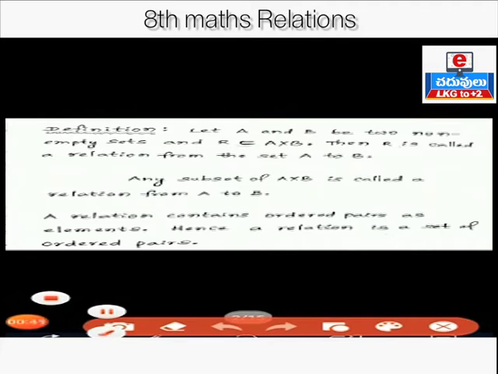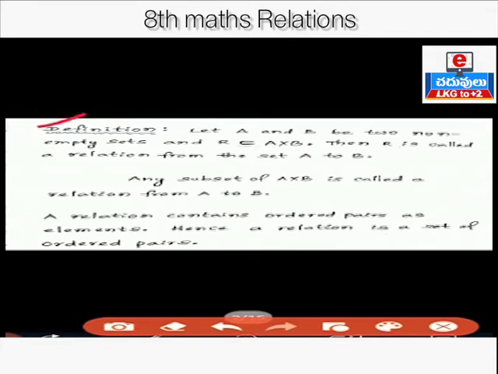Definition of relation. Let A and B be two non-empty sets and R is a subset of A cross B, then R is called a relation from set A to set B. Any subset of A cross B is called a relation from A to B. A relation contains ordered pairs as elements, hence a relation is a set of ordered pairs.